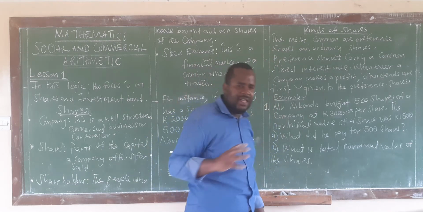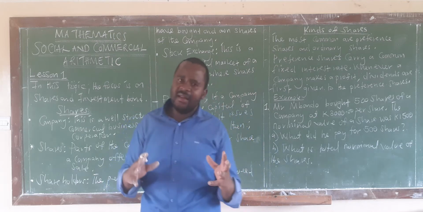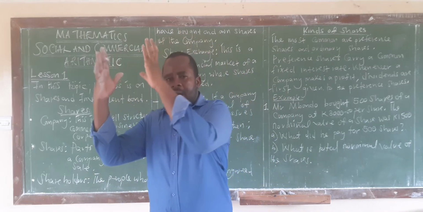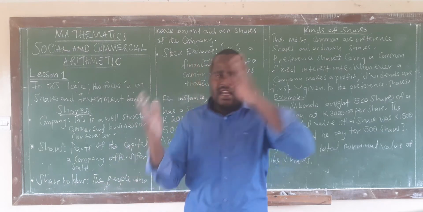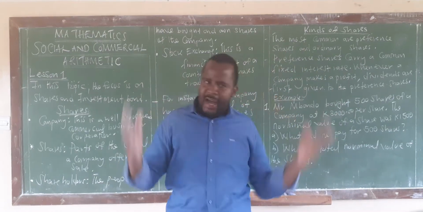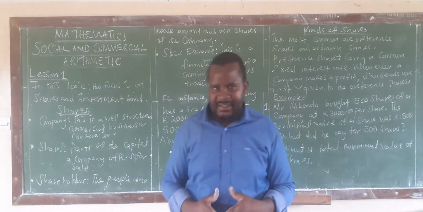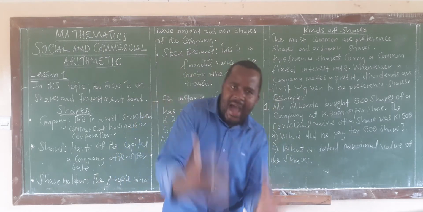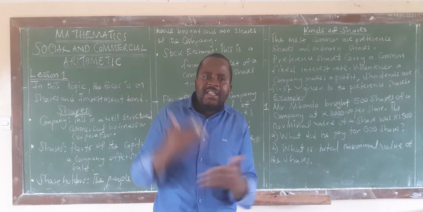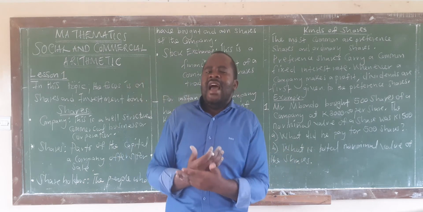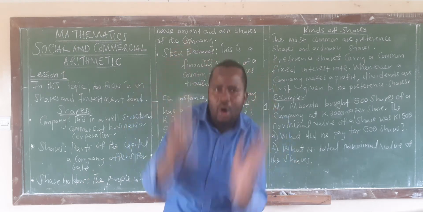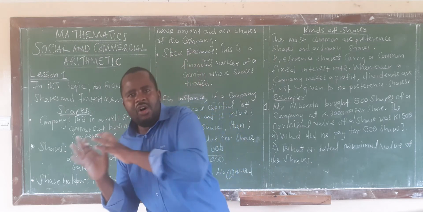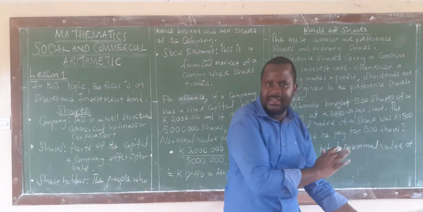Now, why are we talking about these things? If we have preference shares and ordinary shares in a company, what that means is, when time for giving out dividends comes, the first priority to be given that dividend are the preference shareholders. So you first pay all the preference shareholders.